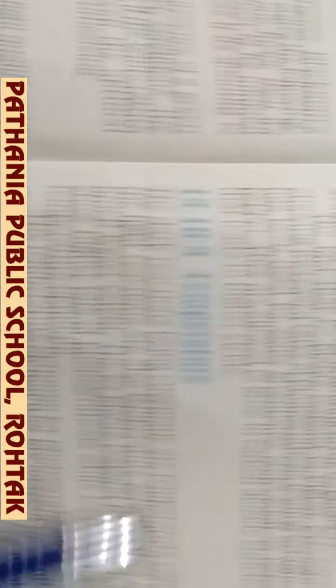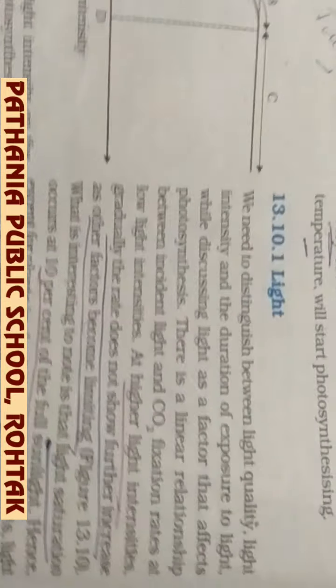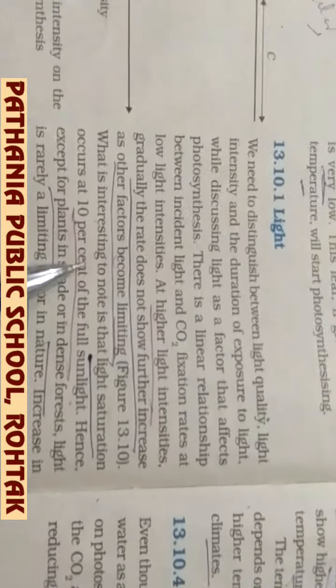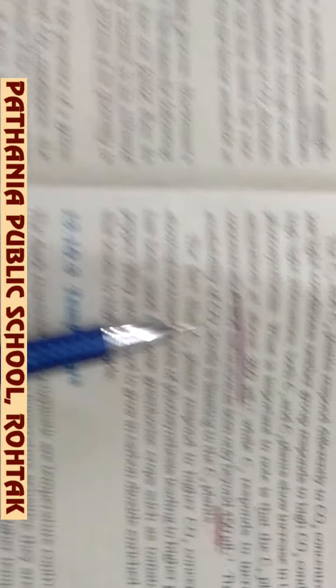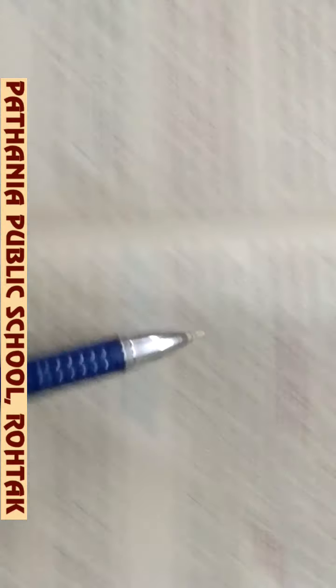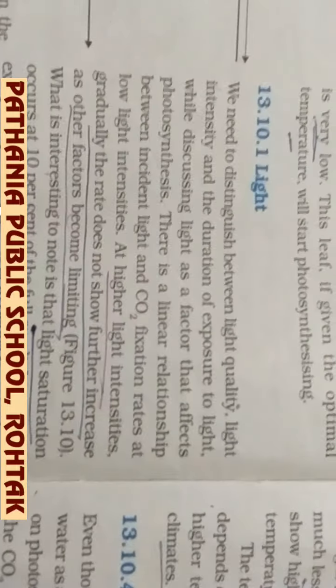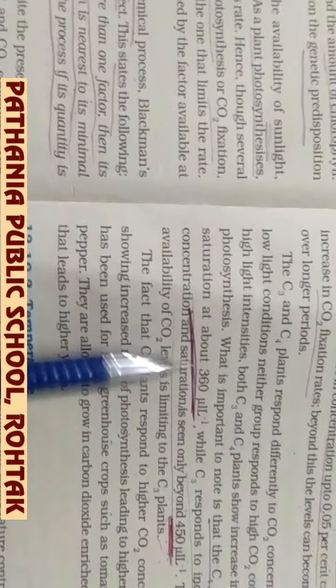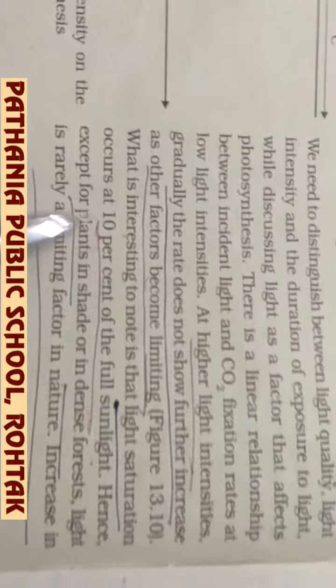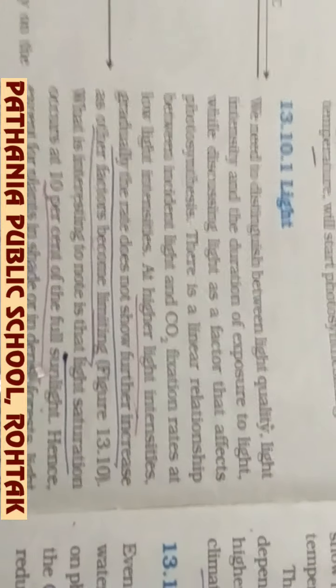So mainly here, carbon dioxide and light, these two: out of that, light is not a limiting factor, but carbon dioxide is a limiting factor, because 10% light is sufficient for satisfying the carbon dioxide concentration available in the environment. Thank you.